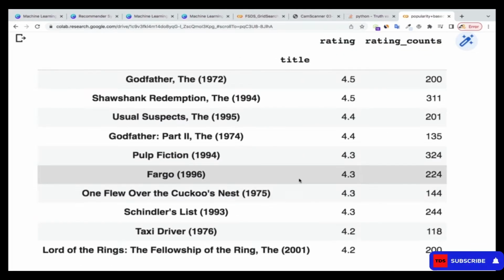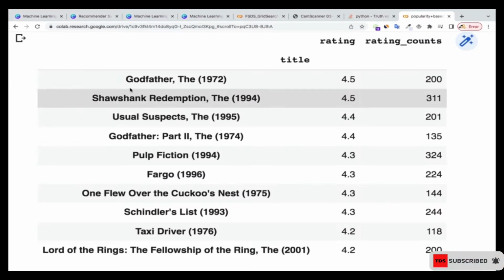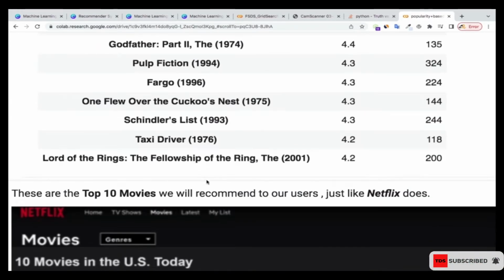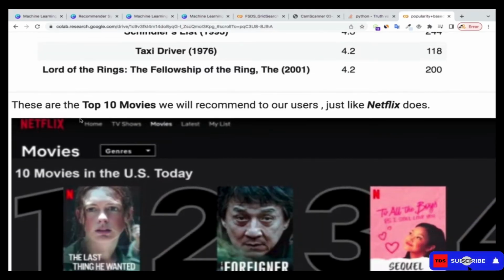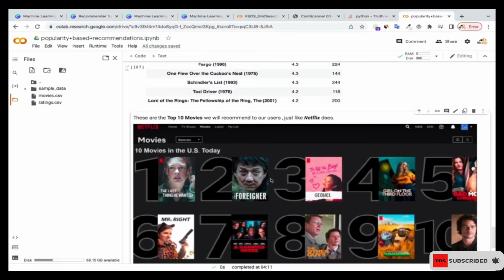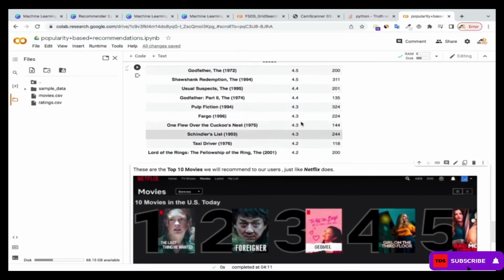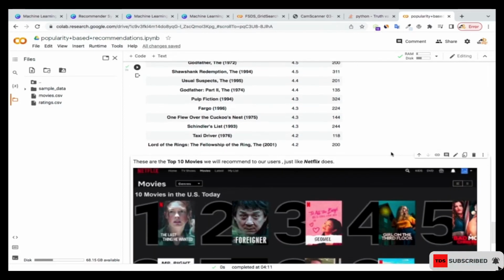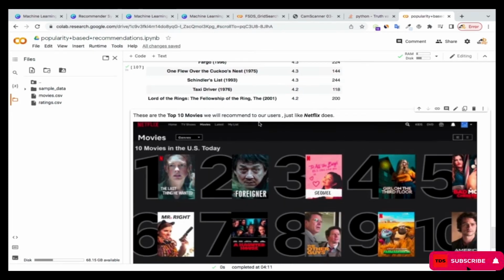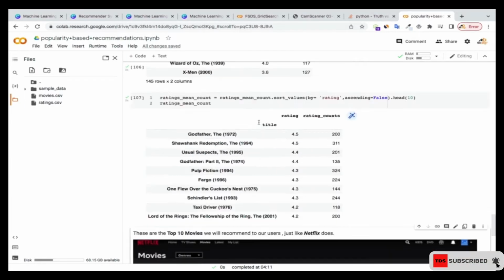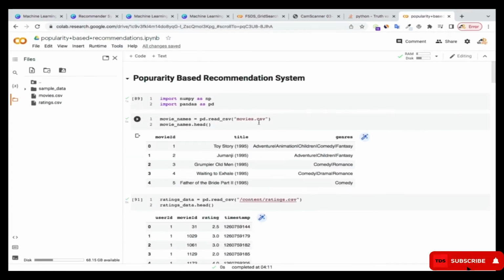So if Netflix is to do the recommendation, you will see Godfather there, you will see Shawshank Redemption over there, you see Usual Suspects over there. These kinds of movies are going to be categorized as the top 10. So these top 10 that you go to Netflix and you see, this is how they do it, based on the popularity of the ratings and also the ratings count. So I hope now you have an idea of how popularity based recommendations are built. This is basically the idea behind the popularity based recommendation system.